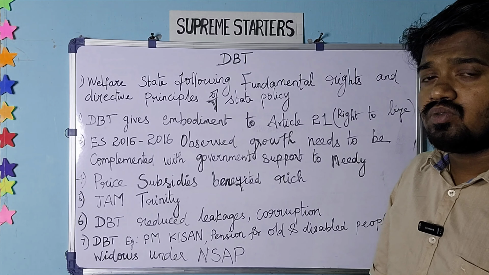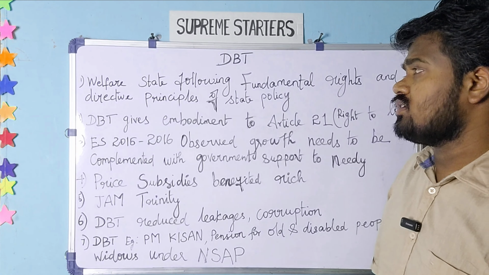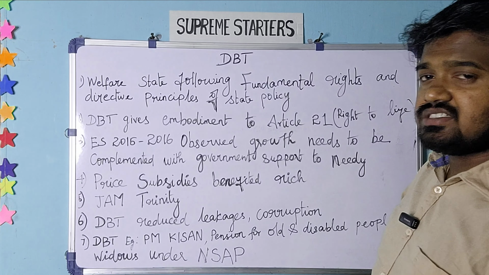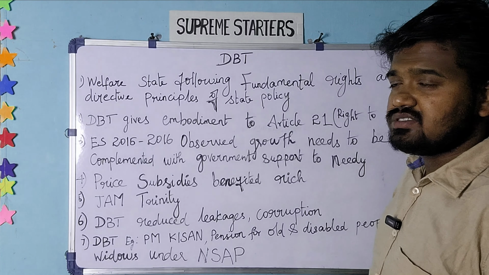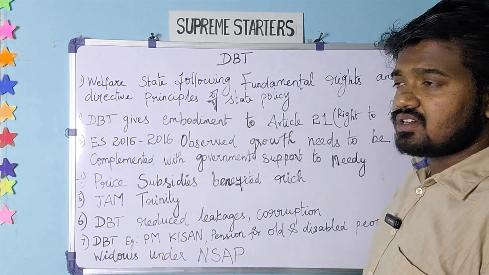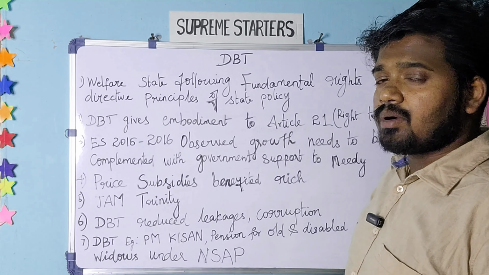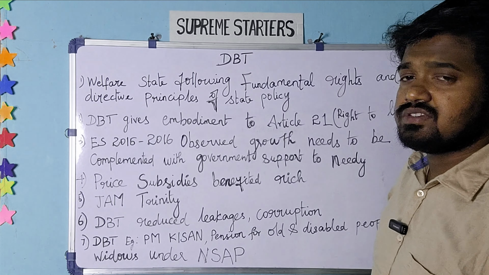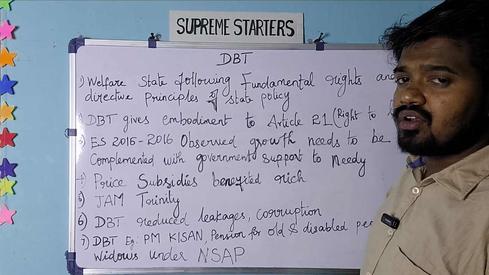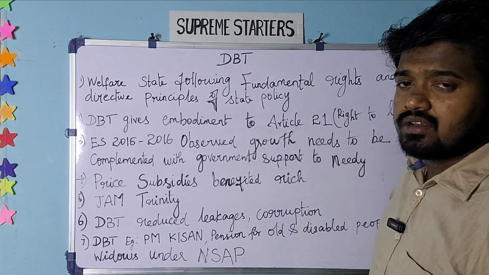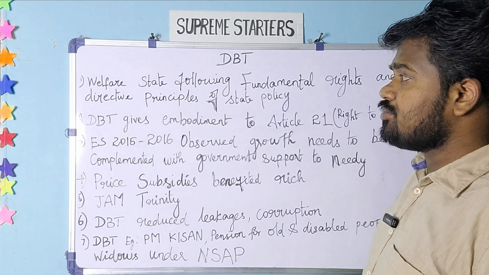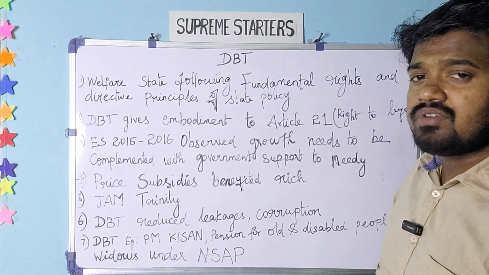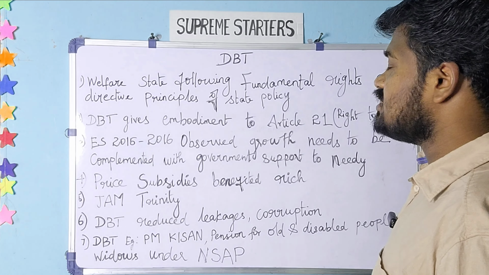First we have to go from the introduction. India is a welfare state, as all of you have known, because the term socialist is indicated in the preamble itself. That means we will be using public resources for the welfare of the people. This is the meaning of the welfare state: the state will work for the welfare of especially the economically deprived and weaker sections. The government will provide help for their welfare. So that is the welfare state.